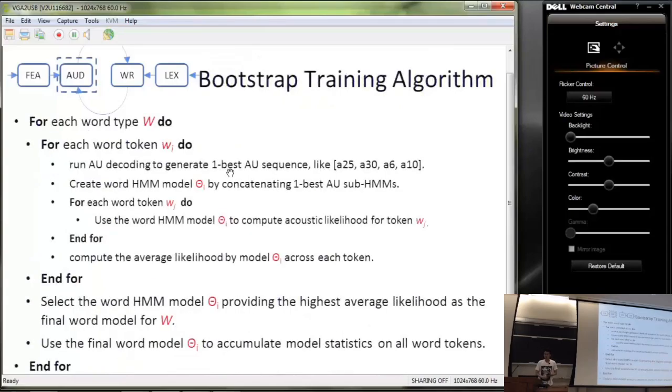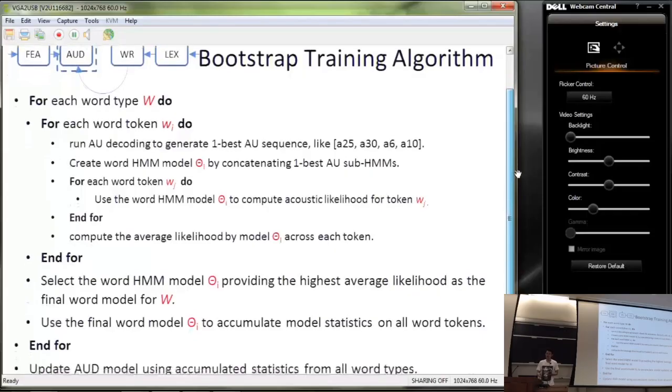So we have a bootstrapping training algorithm as follows. The algorithm assumes that for different word tokens of the same word type, the underlying acoustic unit sequence should be the same. First, for each word type, we go to the second for loop and consider each word token of this word type.